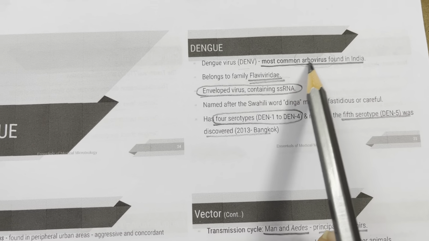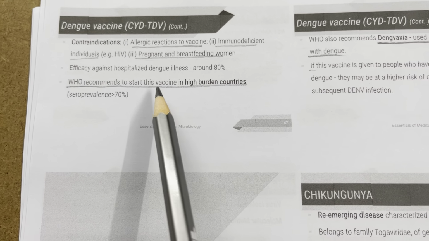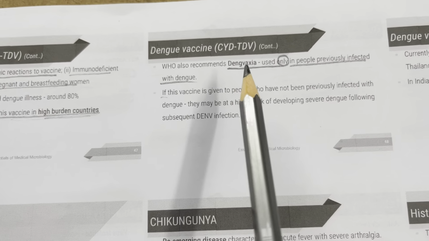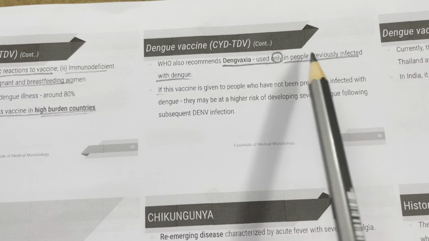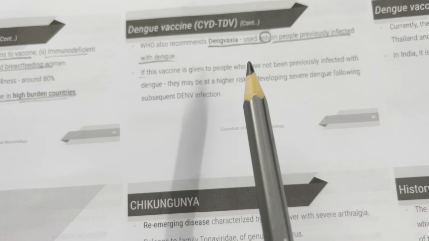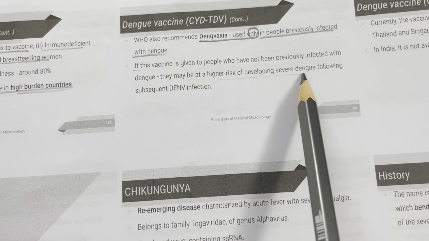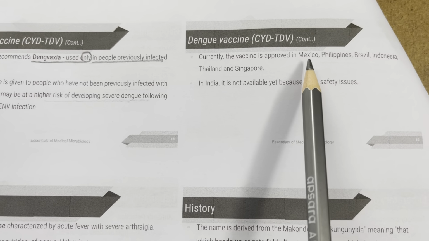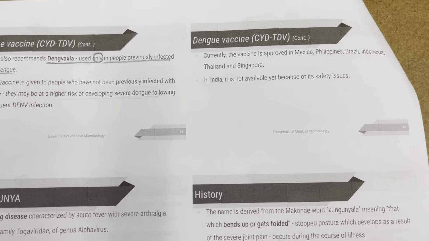And what are the contraindications? Allergic reactions, immunodeficient individuals, and pregnant and breastfeeding women. WHO recommends starting this vaccine in high burden countries only. WHO also recommends that Dengvaxia is used only in people who were previously infected with dengue. If it is given to people who have not been previously infected with dengue, they may be at a higher risk of developing severe dengue following a subsequent infection. Currently, it is approved in Mexico, Philippines, Brazil, Indonesia, Thailand, and Singapore, but in India, it is not yet approved because of safety issues.